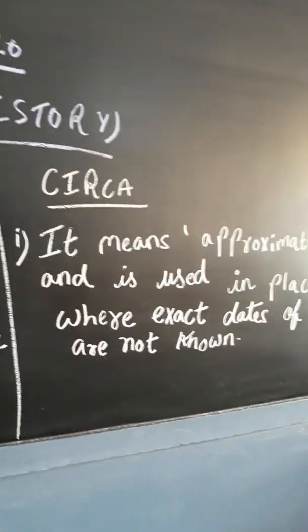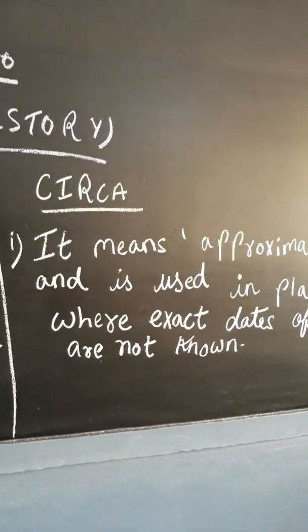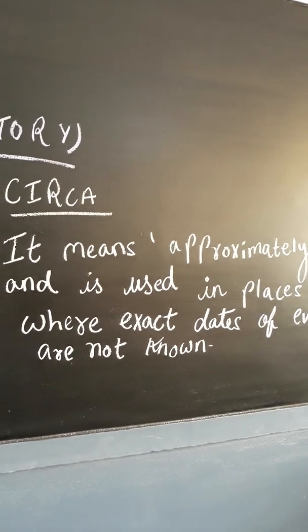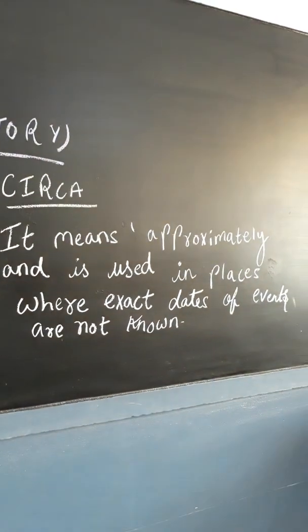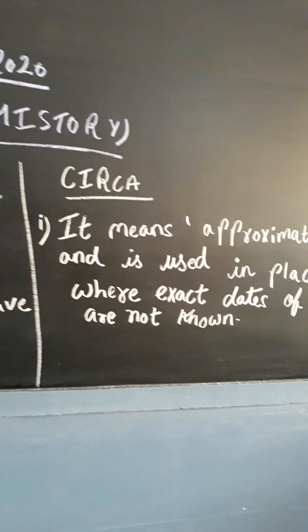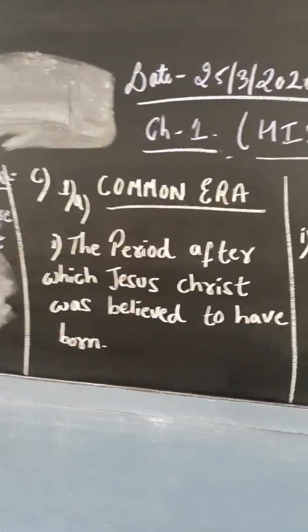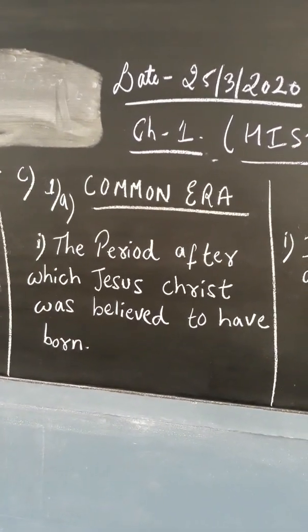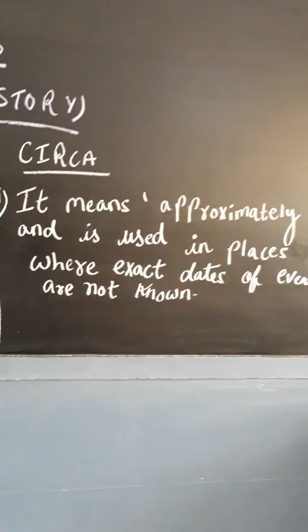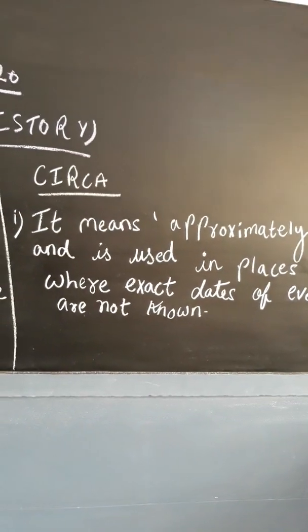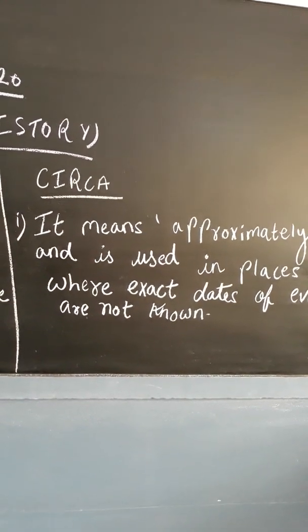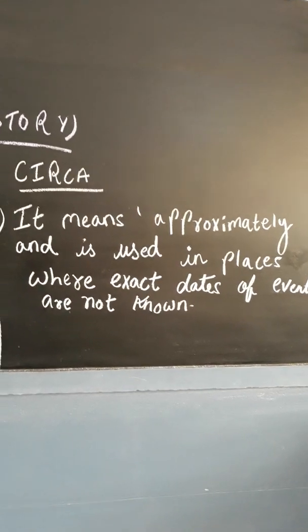So what is the meaning of circa? Circa means approximately and used in places where exact dates of events are not known. That means what is meaning of common era? You can write the period after which Jesus Christ was believed to have born, and circa you write it means approximately and is used in places where exact dates of events are not known.